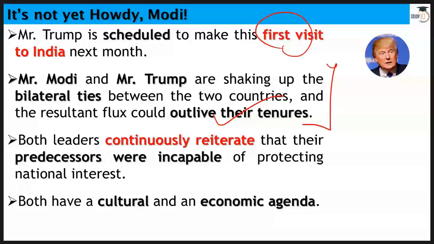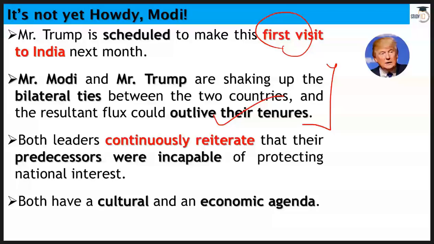So overall, I can say that Mr. Modi and Mr. Obama used to share a very good relationship. And the same thing is not that warm, right? Mr. Trump is a bit different, of course, but still the relationship is quite good between both these leaders and both these nations as well.